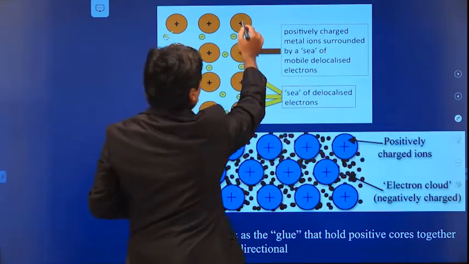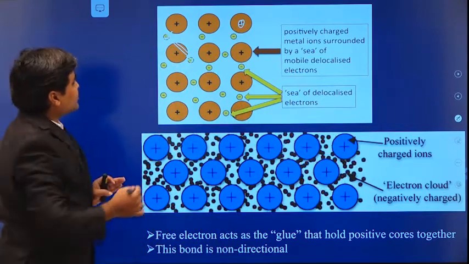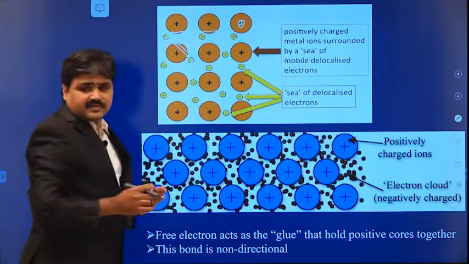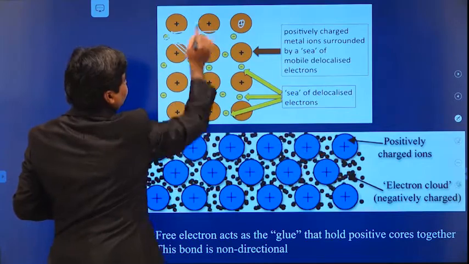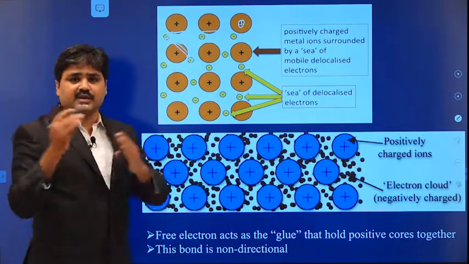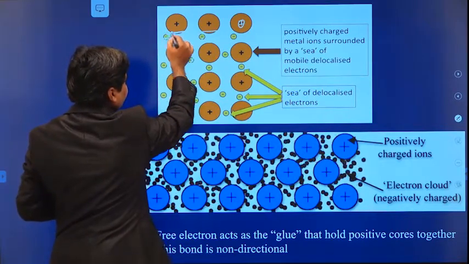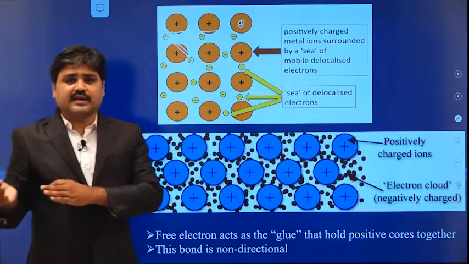So these are positively charged ions because they are losing their valence electrons. These electrons form a gas, which is called the free electron gas. These electrons do not belong to one particular atom, which means they are shared by many atoms. This free electron does not belong only to this atom. It can move freely anywhere within the crystal.